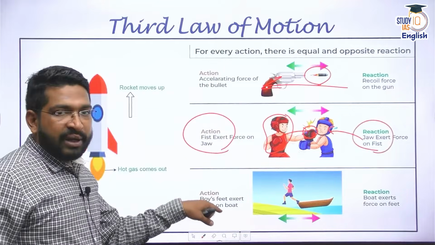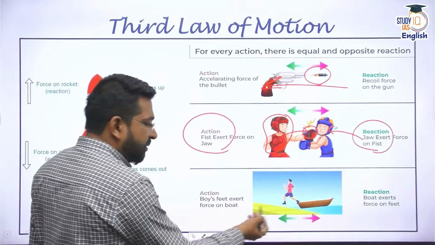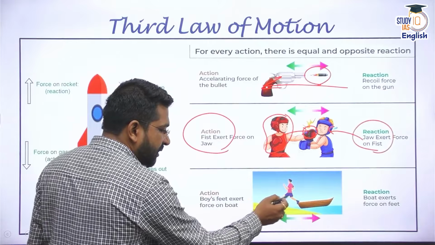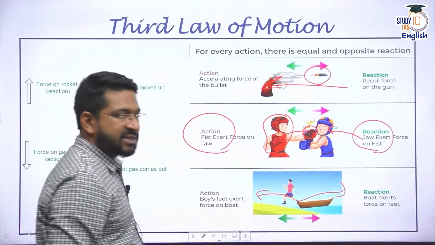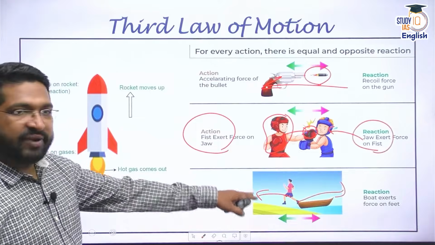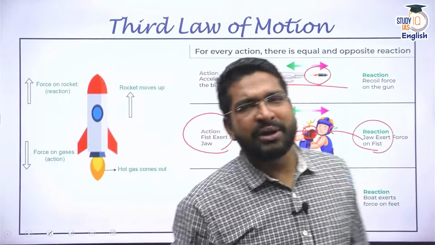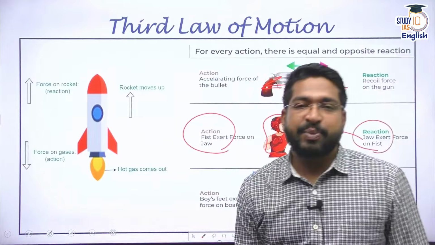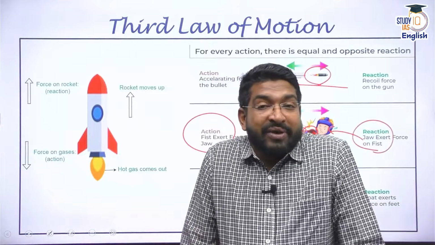Similarly, when you are getting off a boat, you will see that the feet put a force this side, and the boat would go this side. The boat exerts some force on the feet, and that's how you can move easily. The basic idea that we use in rocket propulsion, all the space-based applications, is this idea that for every action there is an equal and opposite reaction.